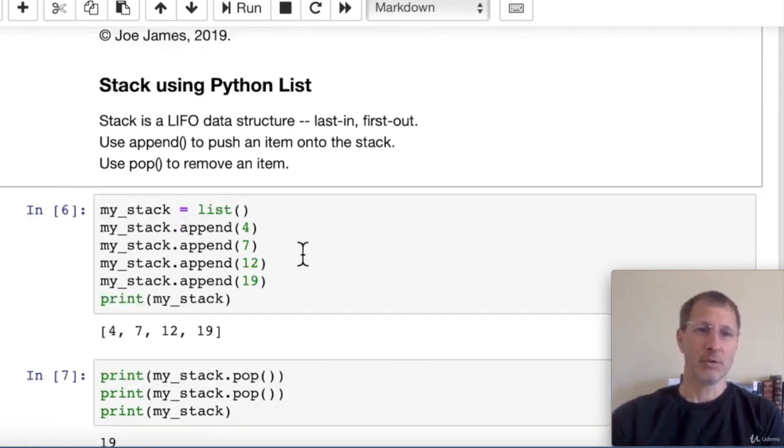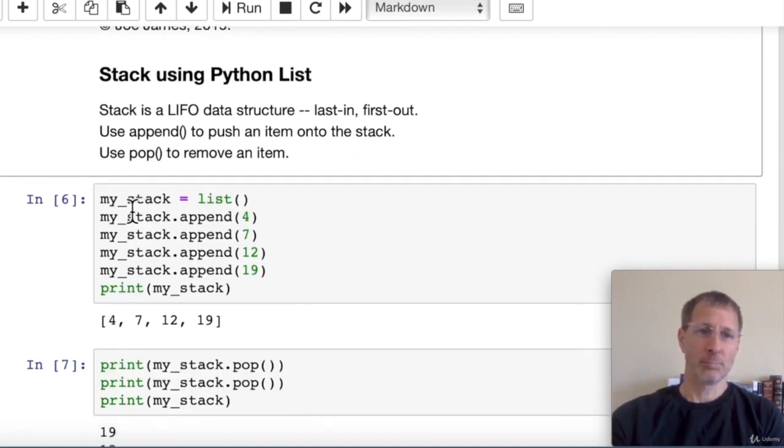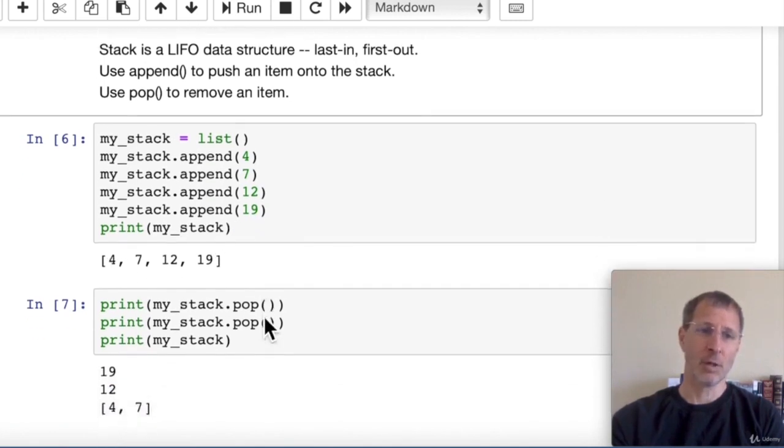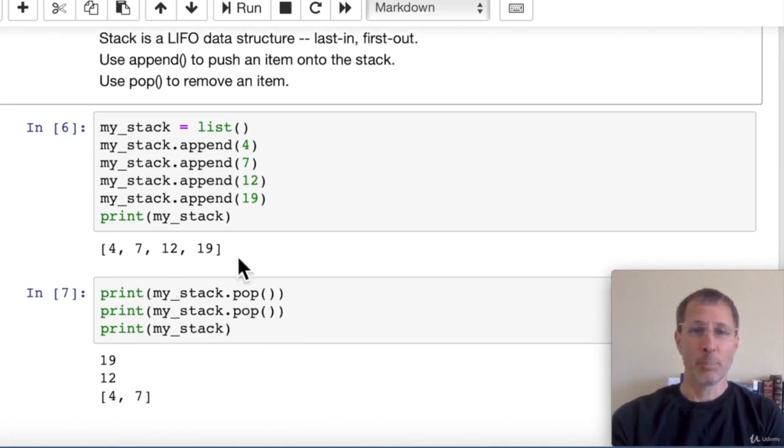So here's one implementation. Using the Python list, we can create a new stack. My stack equals an empty list, and then we can push items onto the stack using append. As here we push 4, 7, 12, and 19 onto the stack. And then when we print out the stack, we can see 4 items. Now a little more test code here. When we pop an item off of the stack, we can see that we get the 19 first. When we pop the second item off, we get the 12. So it's popping off the last item first, which is exactly what we want. So that's typical stack operation.